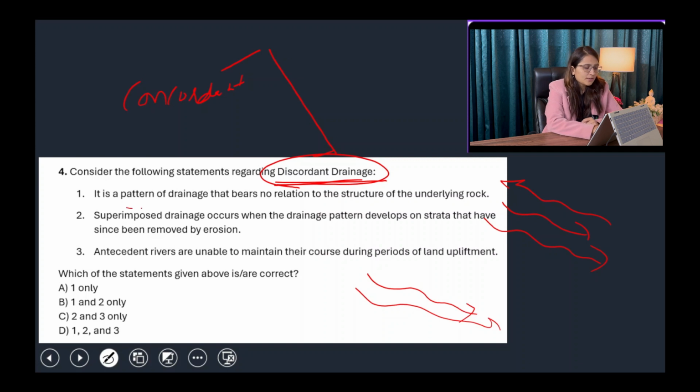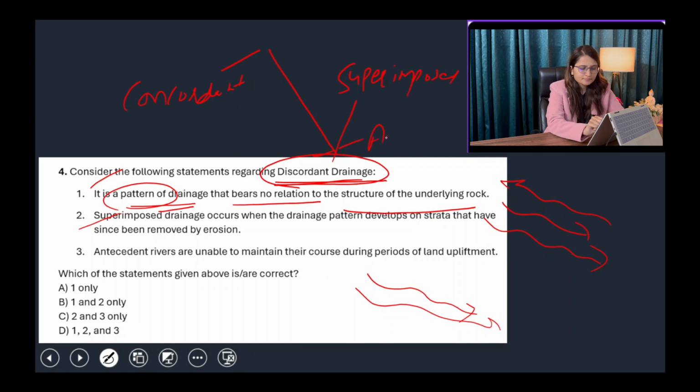Number one: it is a pattern of drainage that bears no relation to the structure of the underlying rock. Underlying rock can have any kind of slope, but this type of drainage pattern has no relation with that rock surface. So yes, this statement is right. Discordant drainage pattern has two types: one is the superimposed drainage pattern, and second is the antecedent drainage pattern.